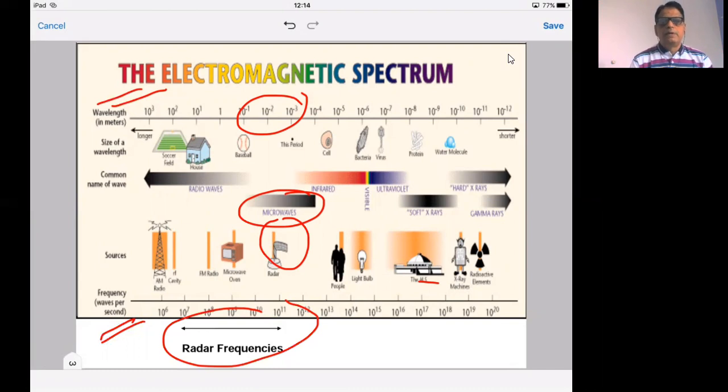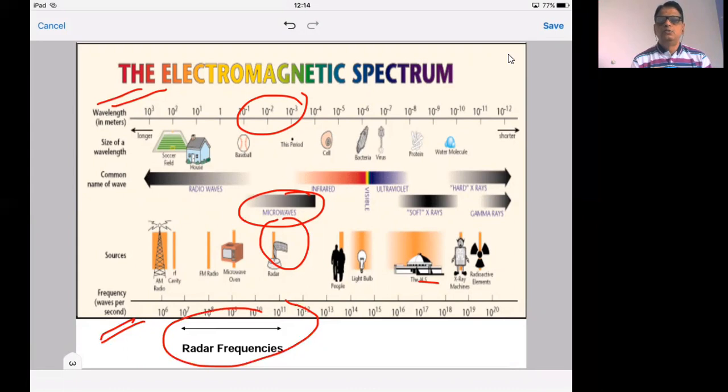In this frequency spectrum, you will find that the different frequencies are being mentioned for radio waves, infrared waves, ultraviolet rays, X-rays. So radar frequencies, you can say in the frequency spectrum, are in the middle portion.